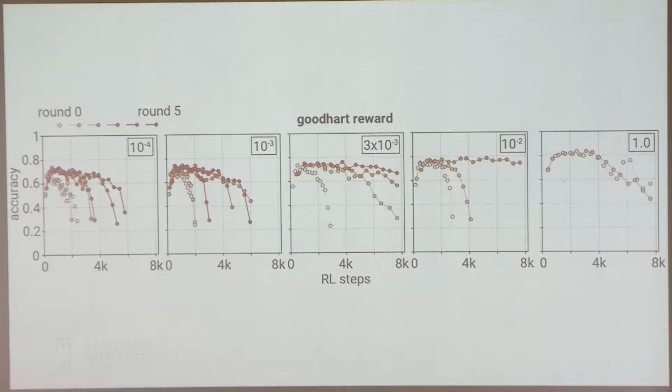And here is another ablation. Basically, we don't have the sneaky policy, and the honest policy will just try to maximize the score. This is for verifiers of different sizes, from 10 to the -4 up to the same size as the prover. As we get larger verifiers, they are just naturally more robust, and they get robust quicker.